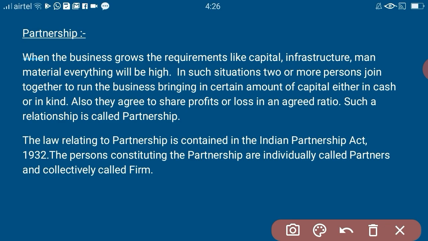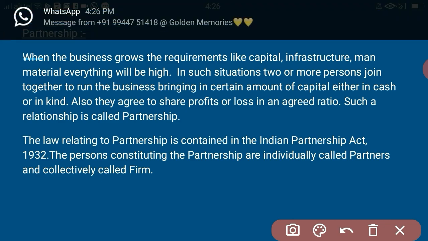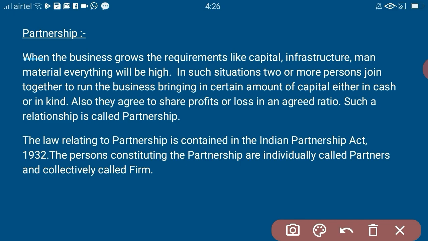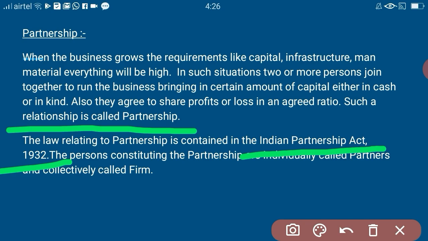Also, they agree to share profits or losses in an agreed ratio. There is no compulsion that it should be shared equally. It all depends on the choice of the partners. So such a relationship in which two or more persons agree to share profits and losses in an agreed ratio is called partnership. Okay, got it? And the law relating to this partnership is contained in the Indian Partnership Act 1932.